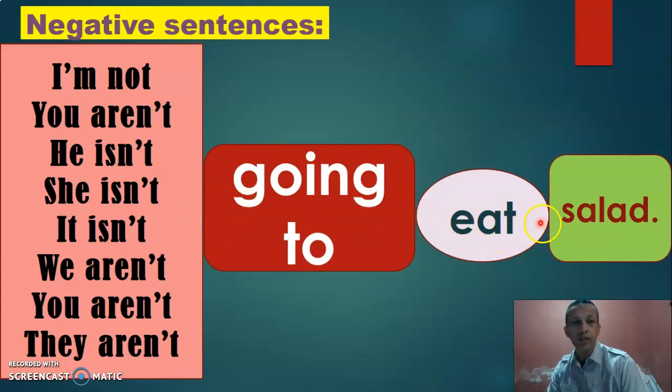You aren't going to eat salad. He isn't going to eat salad. She isn't going to eat salad. It isn't. We aren't. You aren't. They aren't going to eat salad. Es así como formamos las oraciones negativas. Alright?